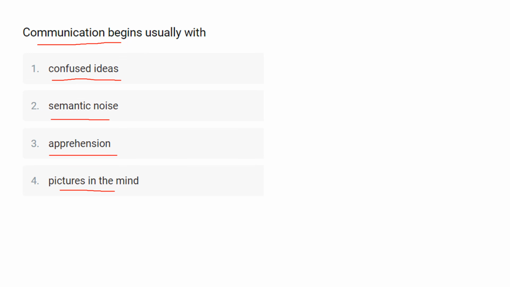The communication process refers to the series of actions or steps taken in order to successfully communicate. It involves several components such as the sender of the communication, the actual message being sent, the encoding of the message, the receiver and the decoding of the message. Now here encoding refers to the process of taking an idea or a mental image, associating that image with words, and then speaking those words in order to convey the message.